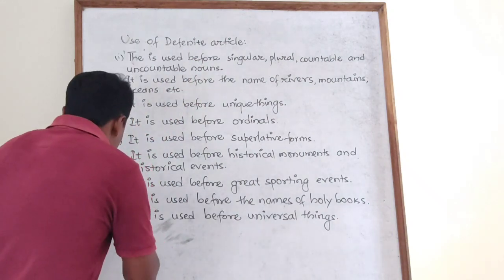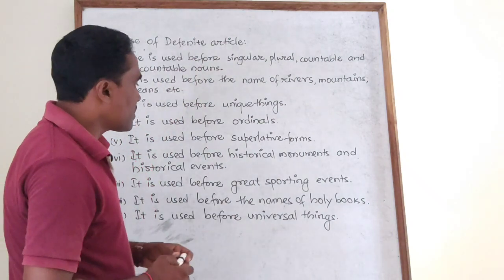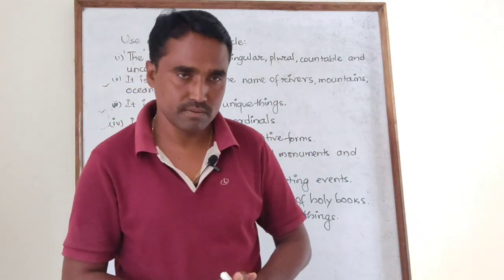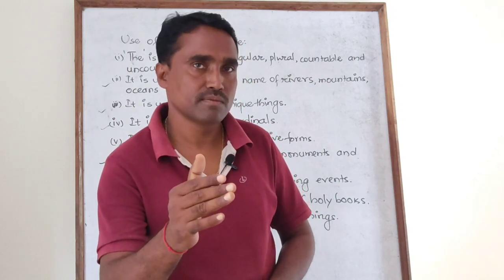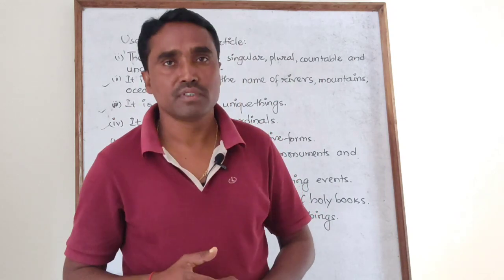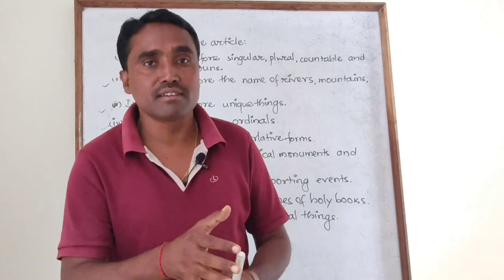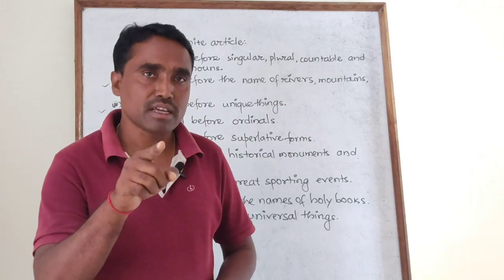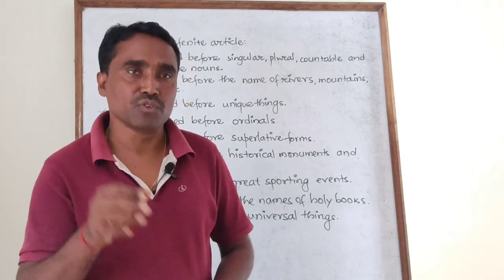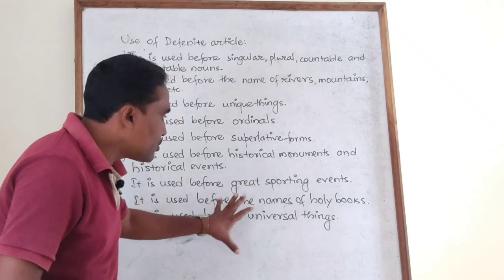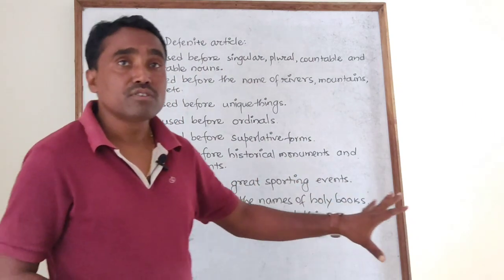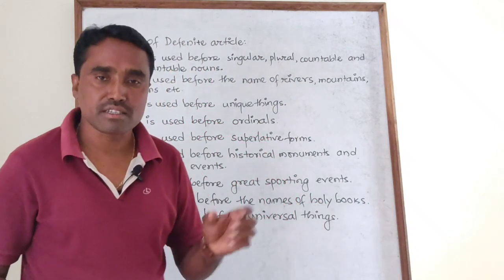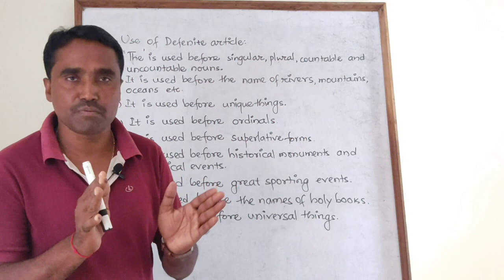And next, another one. It is used before universal things. Universal things means which are true in all ages. You should say the sun. You should say the moon. If you use "a sun" or "a moon", that means you are going in the wrong direction. In fact, you are wrong. So that's why you need to use the sun, the moon. So these are the common points. If we know them, we won't find any difficulty in using such articles. It's a very simple one.